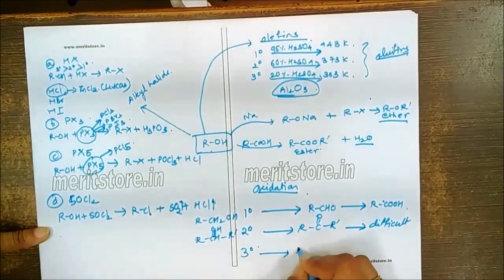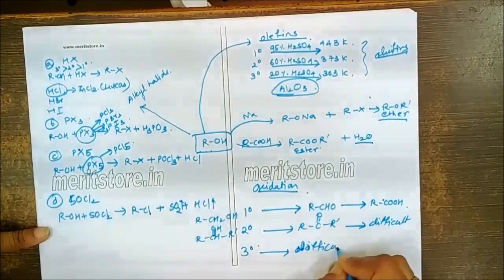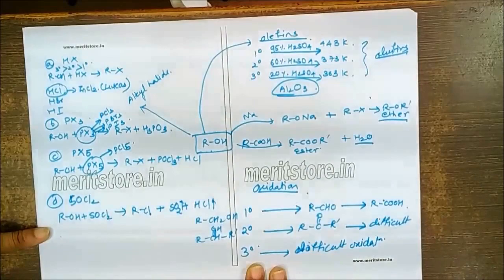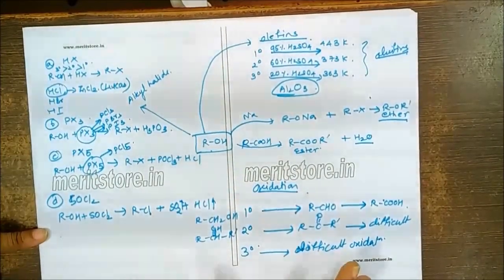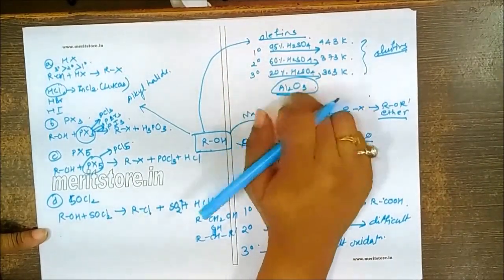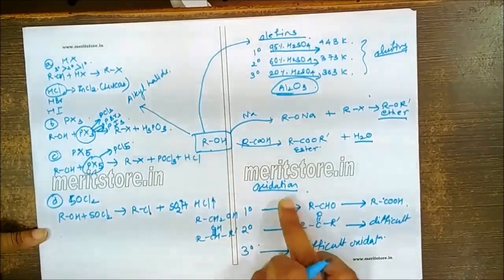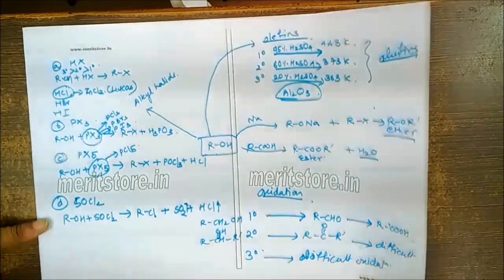In case of tertiary, there is no oxidation, or it is difficult to oxidize, we can say. So we can distinguish the primary, secondary and tertiary alcohols using the oxidation reaction. These are the focus points that we have to remember. Mainly you need to focus on how to convert alcohols into olefins and how to oxidize alcohols to get the corresponding carbonyl compounds.